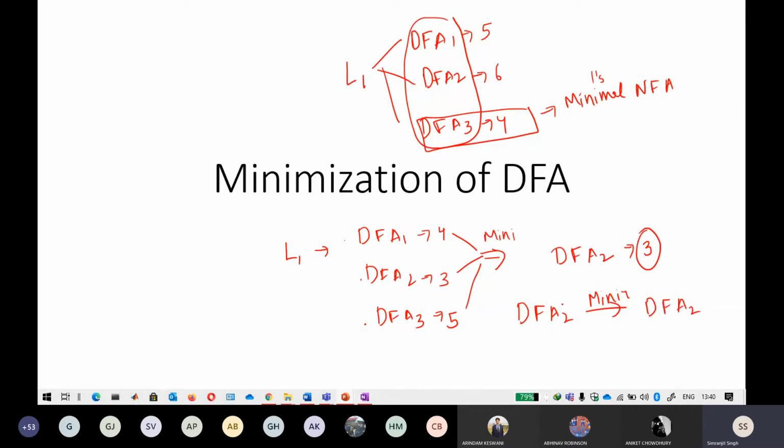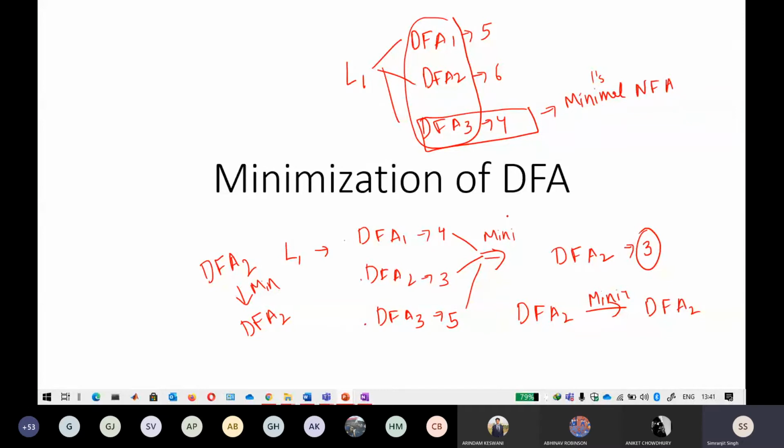So you do not need to worry, because you will never be sure that you have designed the minimized DFA. To check it, you can apply the minimization algorithm again. If your DFA is minimal, it will result in the same DFA. So keep in mind, to check it you can apply a minimization algorithm.